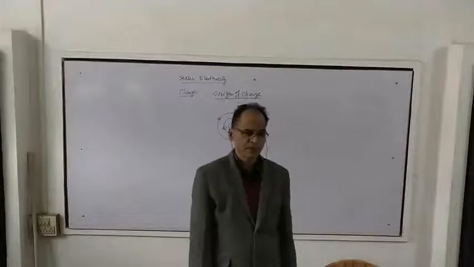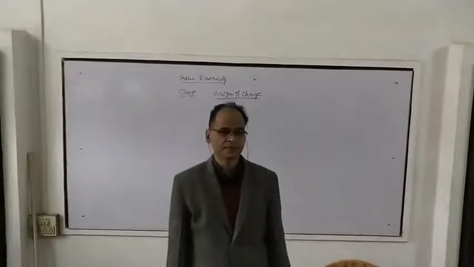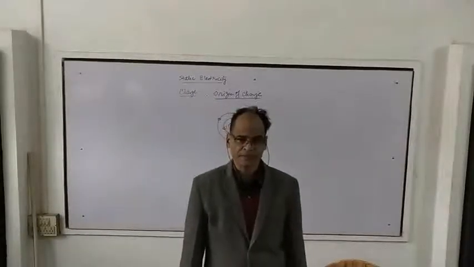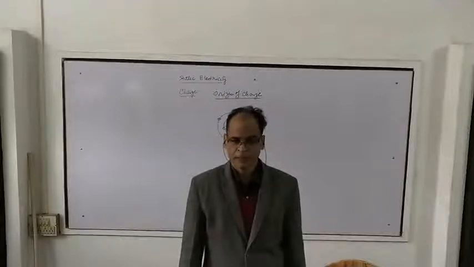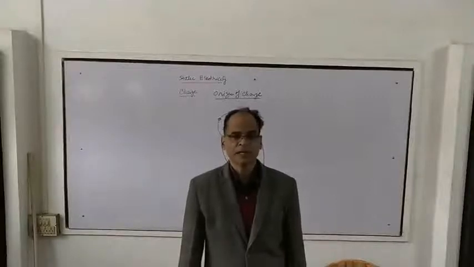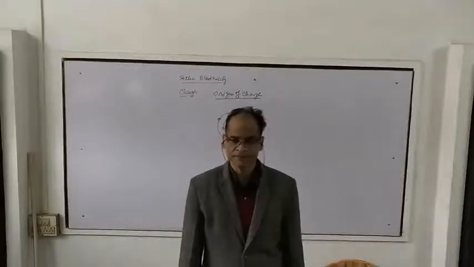In such a situation, we say that the scale is charged. So charge is present on the scale only, it is not going anywhere. So this electricity is static electricity.